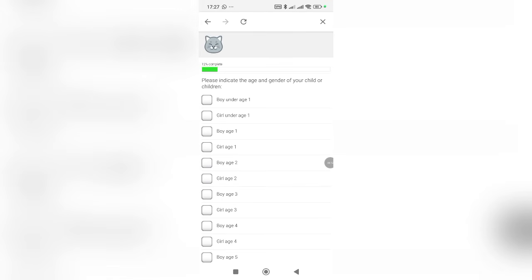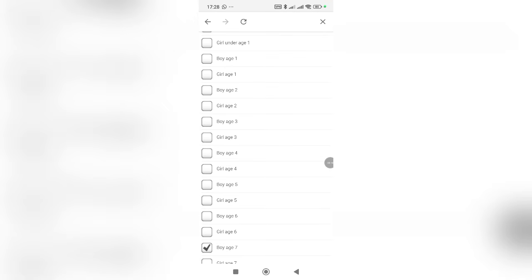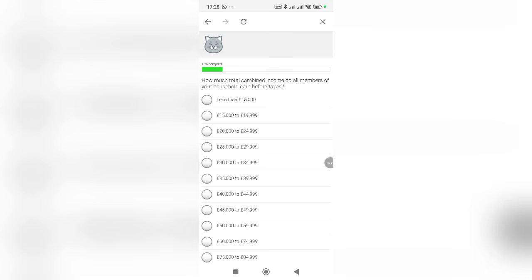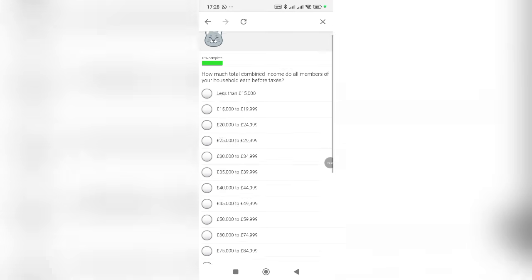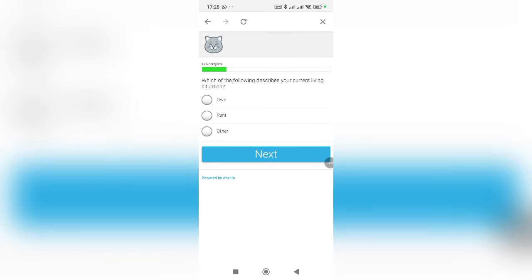Remember they said it's going to take 5 minutes. Now, please indicate the age and gender of your child or children. This is my secret. I always go for a boy, which is about 7 years old. Okay, so I'm going to click on next right here. How much total combined income do all members in your household earn? Okay, so let's go. Don't blame me for this. So this is what I pick. Most times I am always lucky.